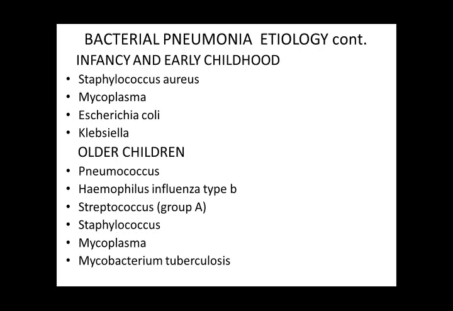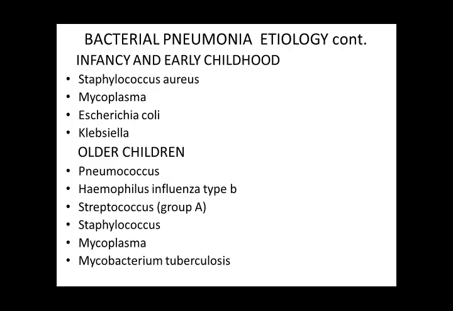Also, in immunocompromised children, there may be Staphylococcus aureus pneumonia. This is very important, especially in infants. Staphylococcal pneumonia can be very dangerous. Mycoplasma pneumonia is common in school-going children after 5 years of age, and also E. coli and Klebsiella are common in immunocompromised children.